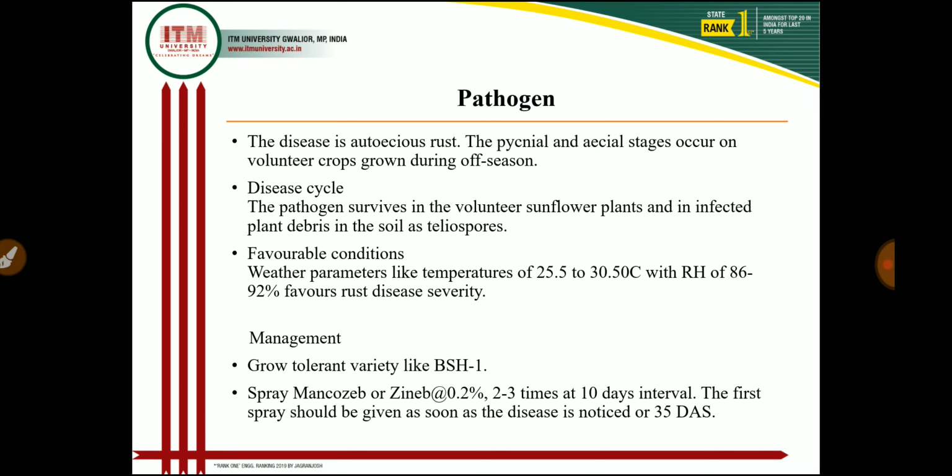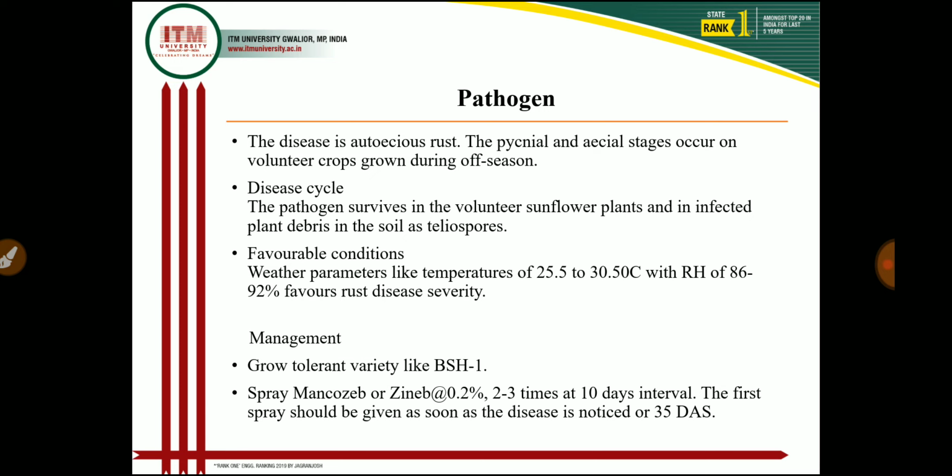And then in management practices, if we remove and burn the infected plant debris in the field and also remove the volunteer sunflower plants, and if we follow crop rotation for 3 years, then we control it; these are the cultural management of the sunflower rust. And if we also grow a resistant variety like BSH1, this BSH1 variety is resistant to sunflower rust. If we spray mancozeb or zineb at the rate of 0.2% 2 to 3 times at 10 days interval, then we control this rust disease.